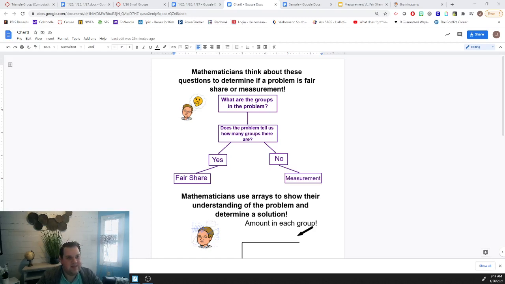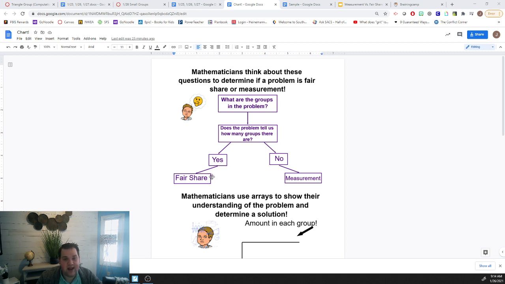Hey there, math group. Today we are going to be continuing our conversation that we had during mini lesson, during small groups yesterday, and what you did in unit of study. And we're going to be continuing to think about fair share and measurement and how they're different from each other. So mathematicians need to think about these questions in order to determine if it's a fair share or if it's a measurement type of problem.